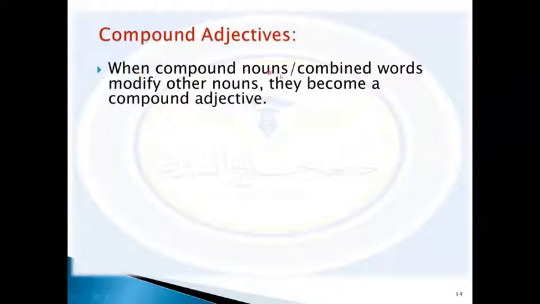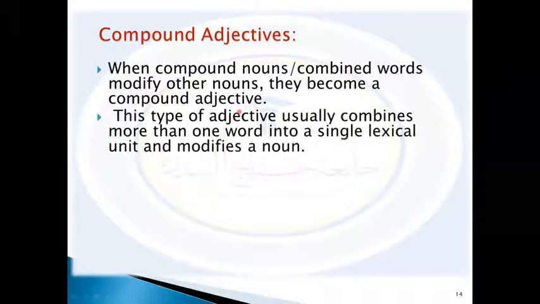So when we combine words to modify nouns, those words become compound adjectives. When combined words modify other nouns, they become a compound adjective. This type of adjective usually combines more than one word into a single lexical unit and modifies a noun.